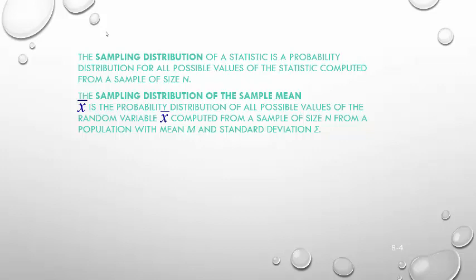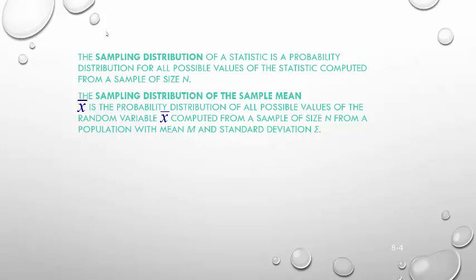Alright, so the sampling distribution of a statistic is a probability distribution for all possible values of the statistic computed from sample to sample of size n. Alright, so these are a few definitions. What I mean by that is if we were to take a sample of, say, size 20 and compare it to the average height of a different classroom, also of size 20, those statistics will vary a little bit, so we're interested in seeing what they are distributed like.